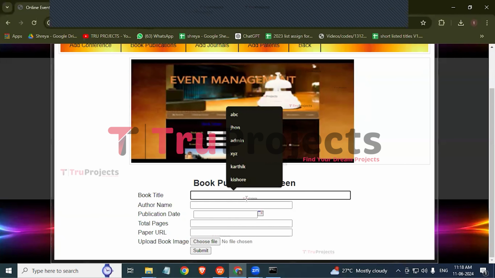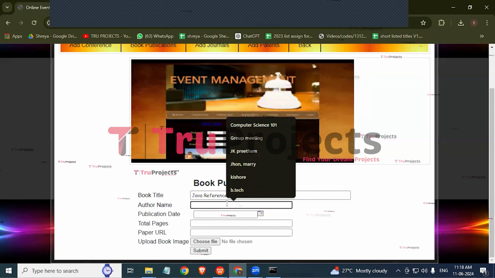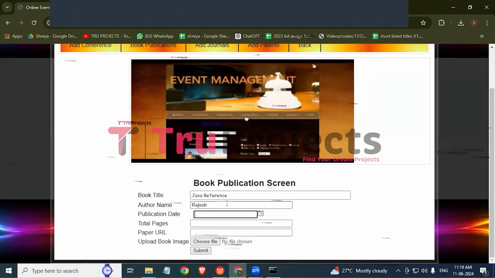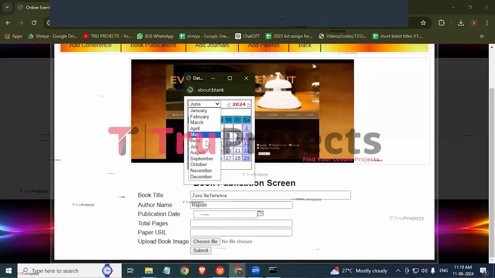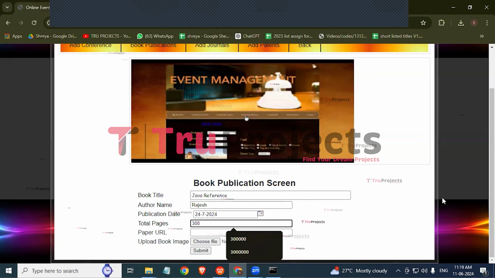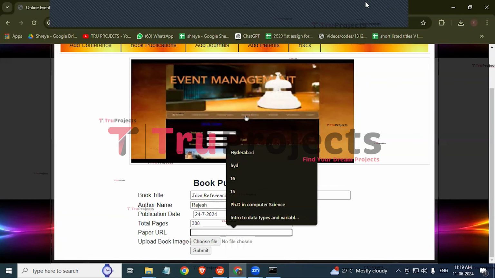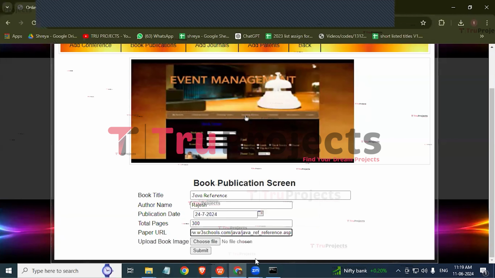So the book title would be Java reference, and the author name is Rajesh. And here we need to click on publication date. That is, we need to choose the publication date. So I'm selecting the publication date as July 24th. And the total number of pages is 300. And here we need to give the URL. So this is the URL.